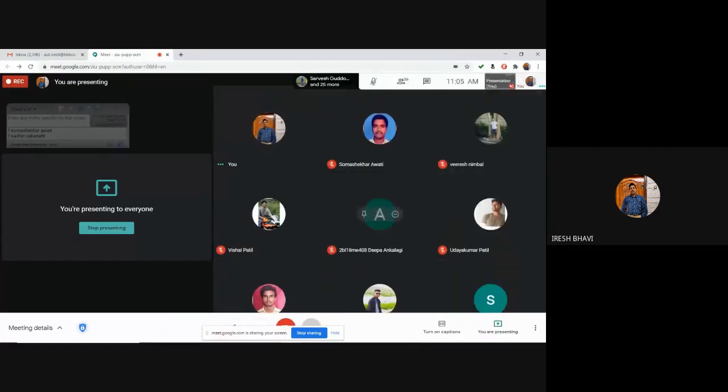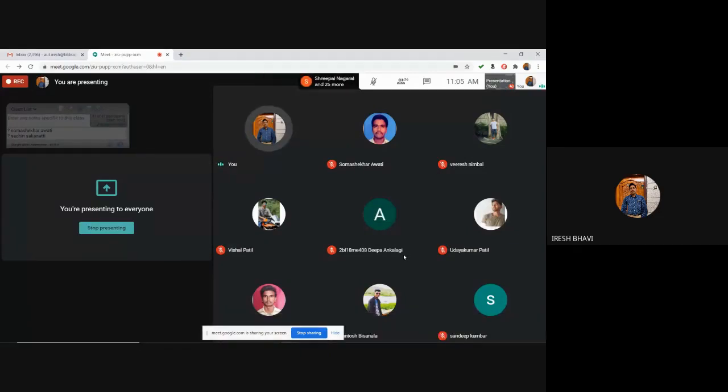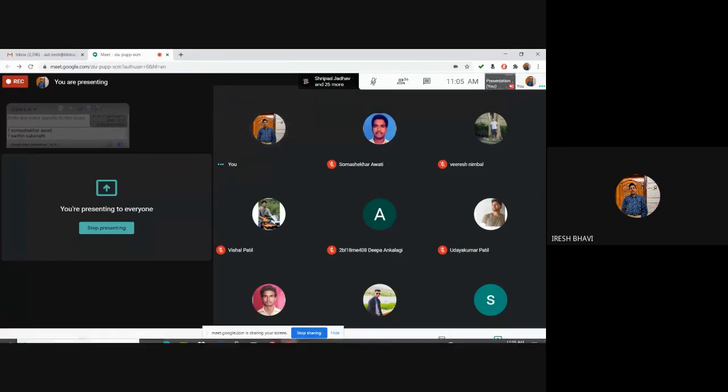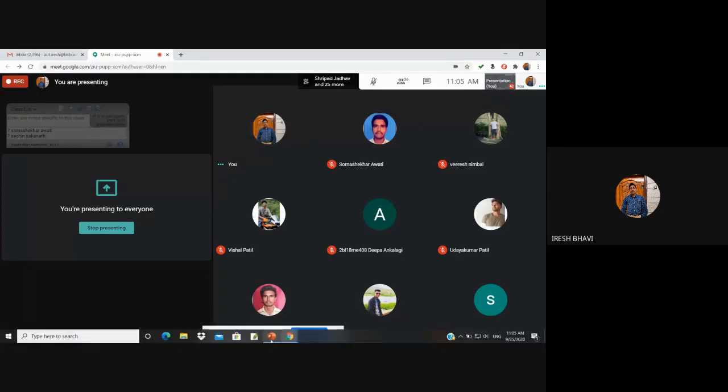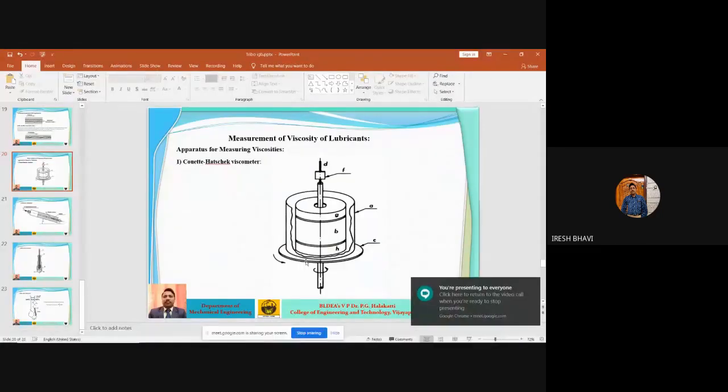Okay. Then, shall we move on to the next viscometer? Okay. So next one is Ostwald's viscometer. Next viscometer is called as